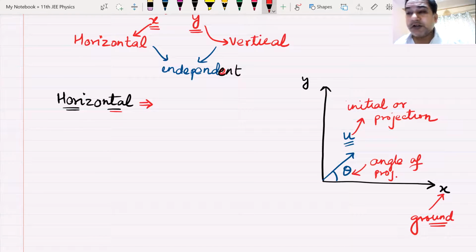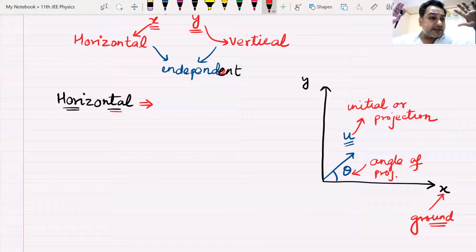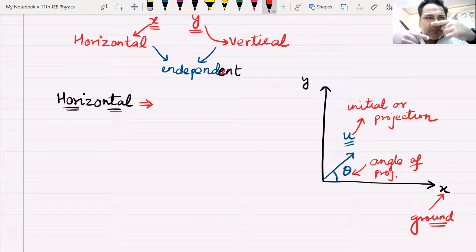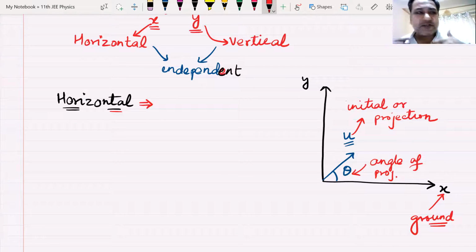Am I getting clear? Or am I getting too confusing for you to understand? Please raise your hands and tell me, sir, it's clear, because things are going to get a bit more complicated as we go ahead in this class. Only 13 people have understood this. That's not good.